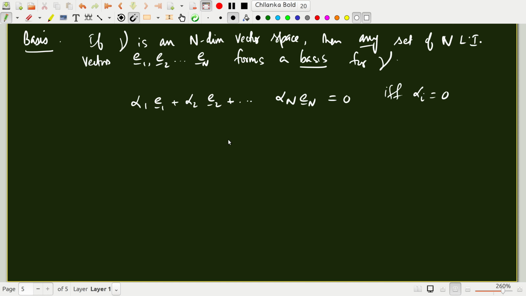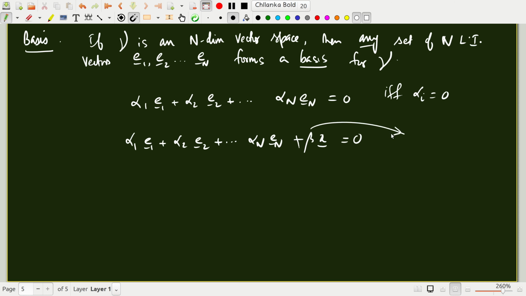And now the point is, if you take any other vector x, then you will say that alpha 1 e1 plus alpha 2 e2 plus ... alpha n en plus beta x is 0. Now this will happen even if beta is non-zero, because this set of vectors is linearly independent. If I add some more vectors, then that will become linearly dependent.